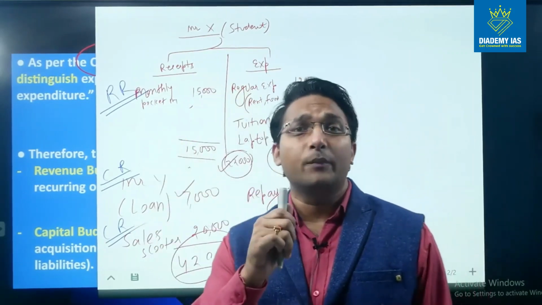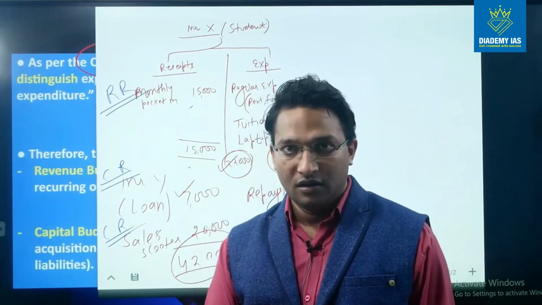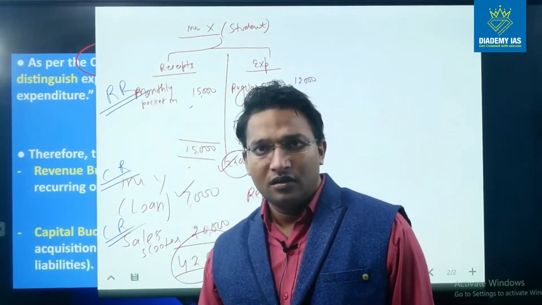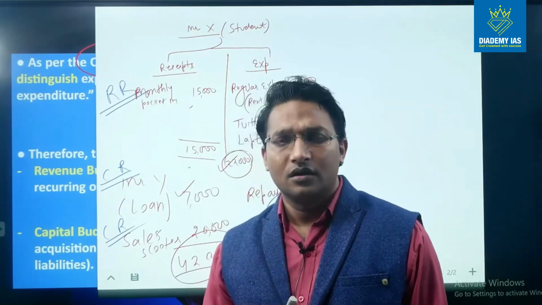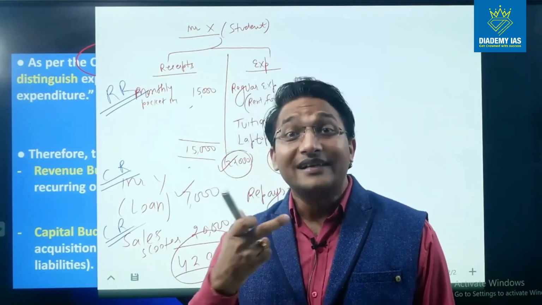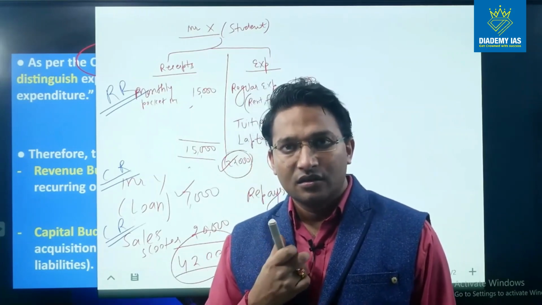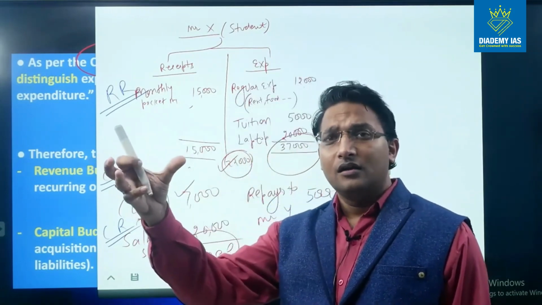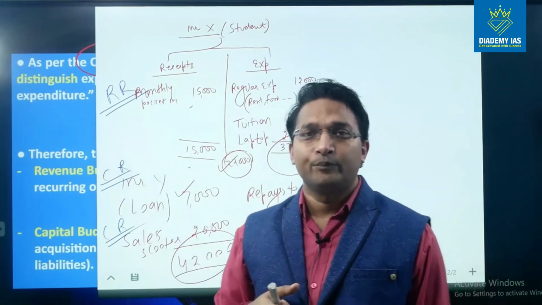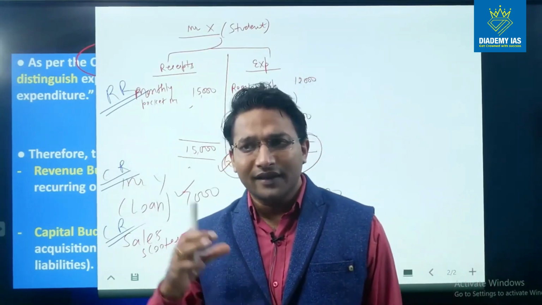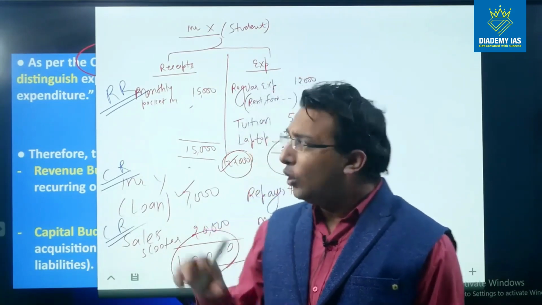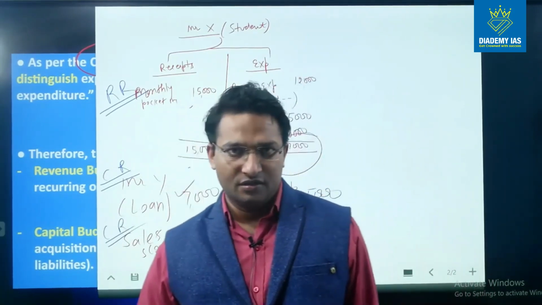Now let us see from the point of view of the government. In the case of government, what are the revenue receipts? The regular incomes. Regular incomes are taxes, interest payments, the profit share from the public sector enterprises. Then there are many user charges which are levied by the government. All those are revenue receipts.